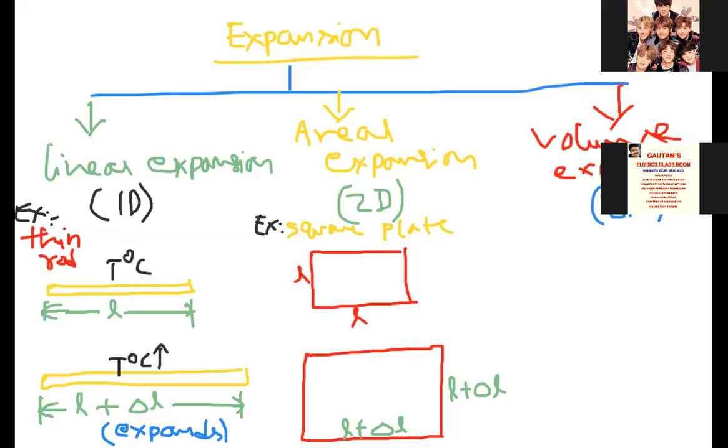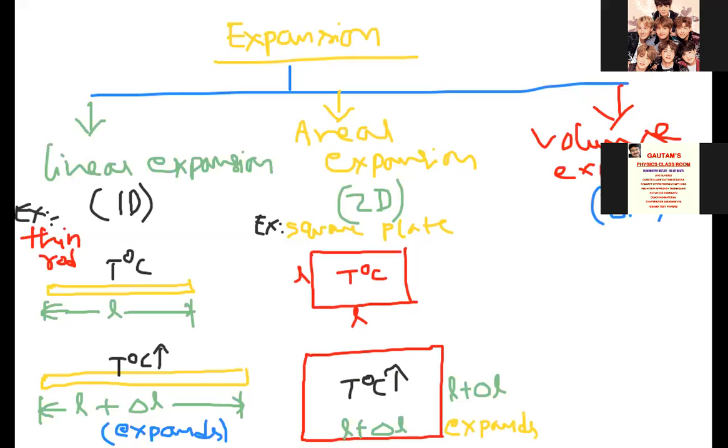Here the temperature was T degrees centigrade. Now the temperature has been increased. So this type of expansion we call aerial expansion. Here it expanded, and this expansion we call aerial expansion.